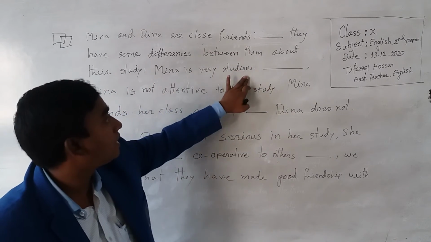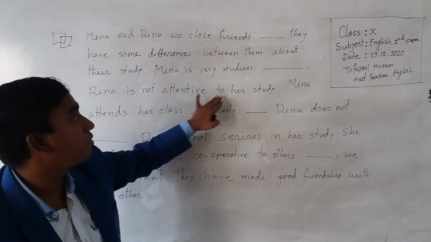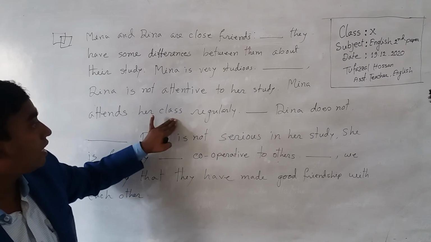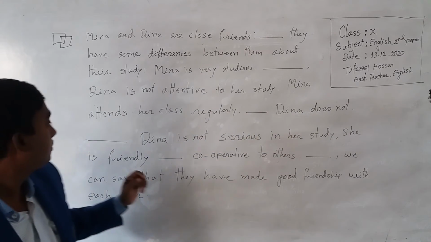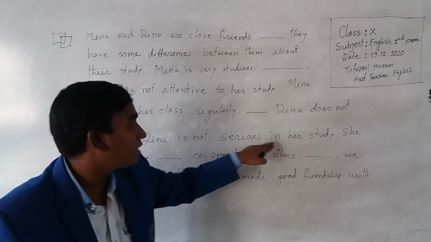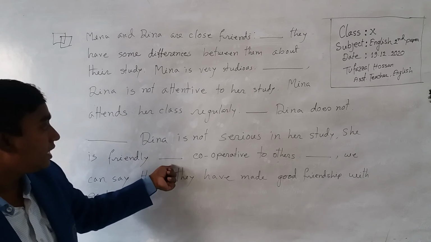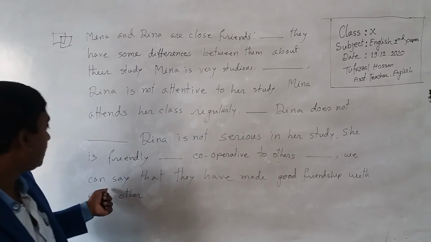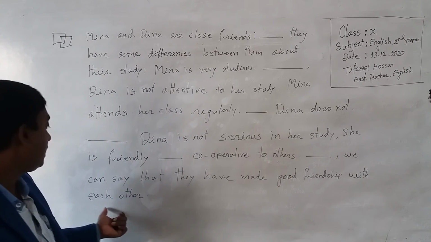Meena is very studious. Dash, Dina is not attentive to her study. Meena attends her class regularly. Dash, Dina does not. Dash, Dina is not serious in her study. She is friendly. Dash, cooperative to others. Dash, we can say that they have made good friendship with each other.